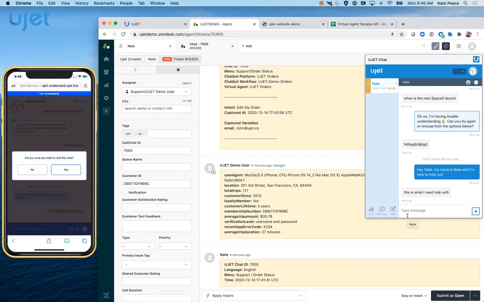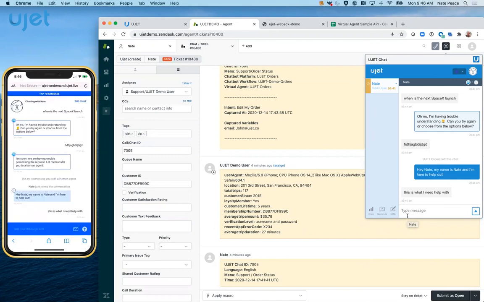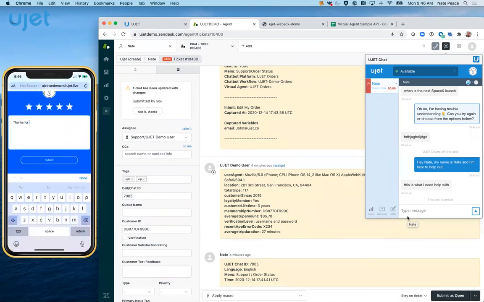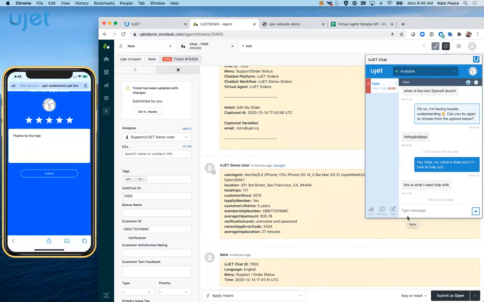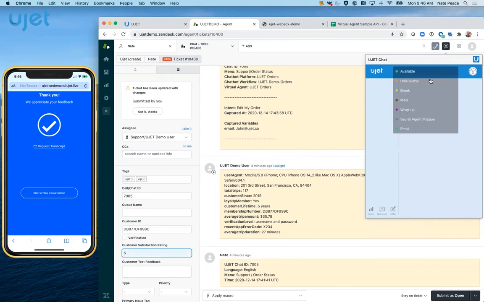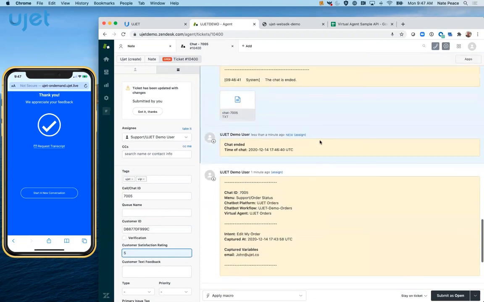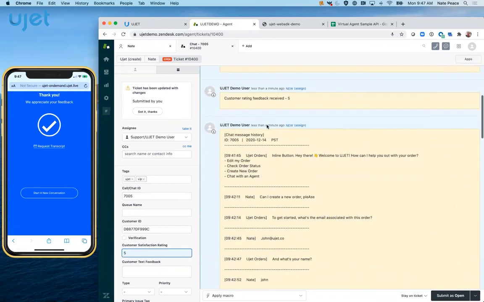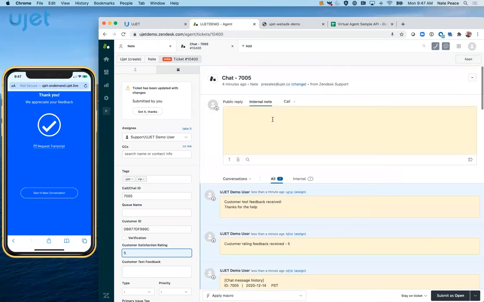And then when this conversation is over, as a consumer or as an agent, I could go to, yes, I'd like to end this chat. And again, we're going to have that contextual CSAT within the frame that they're contacting us. So I'm again going to provide some feedback. And we're going to see all this information updated in real time within the agent experience, whether it's that CSAT, that comment from it, etc. In fact, as I scroll up on this ticket, we're able to now see the chat transcript that includes both our conversation as well as a virtual agent conversation in that CSAT.